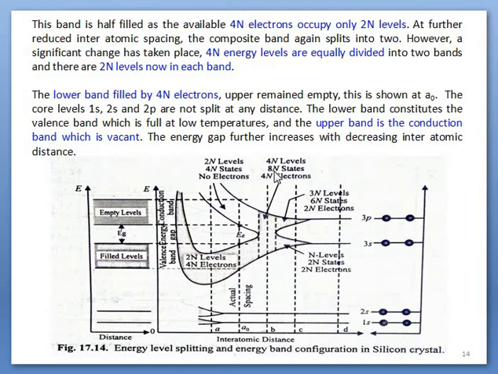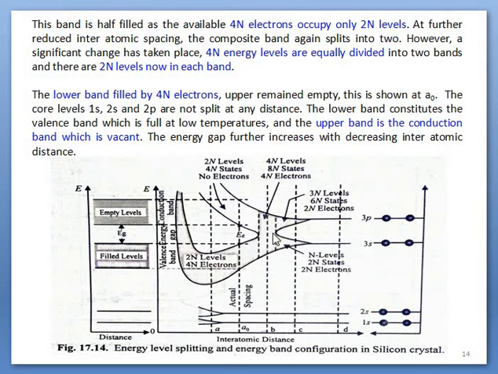In other words, among 8n states, only the lower 4n energy states will be occupied by these 4n electrons. So lower energy states will be occupied by 4n electrons.